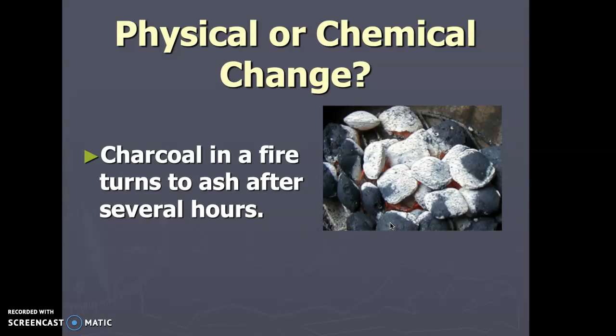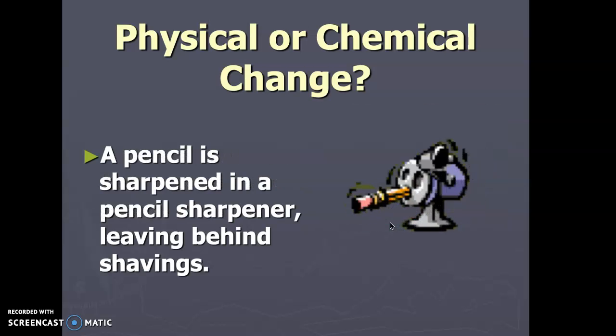Charcoal on a fire turns to ash after several hours. It's different. It's no longer the same thing. It has new physical and chemical properties, right? A pencil is sharpened in the pencil sharpener, leaving behind the shavings. Physical. It's still made up of the same things. It's still going to have the similar properties, density and whatnot, but it's different, right?